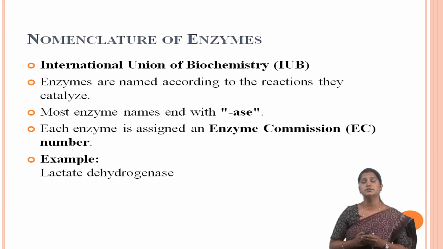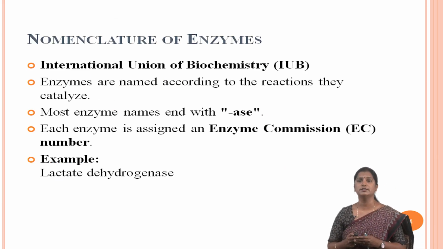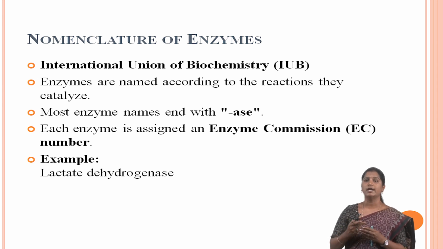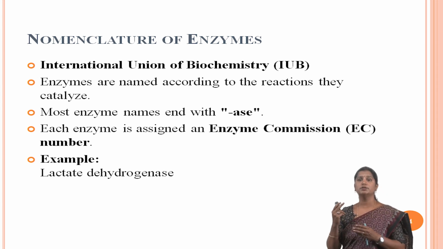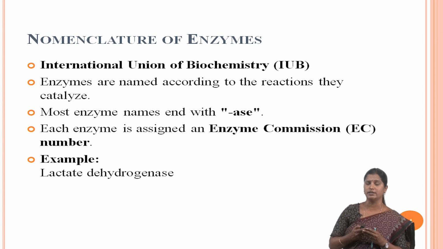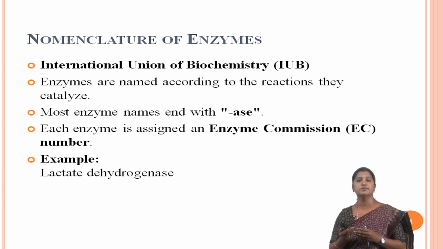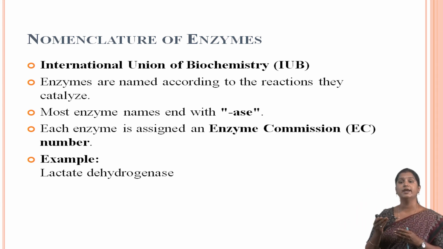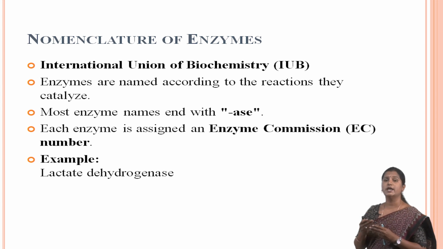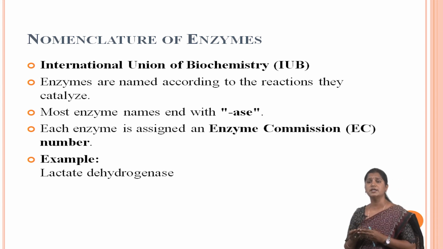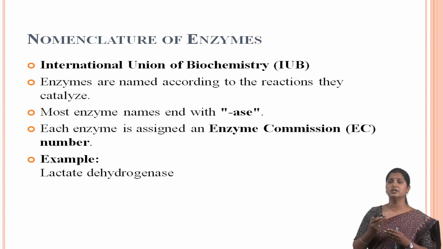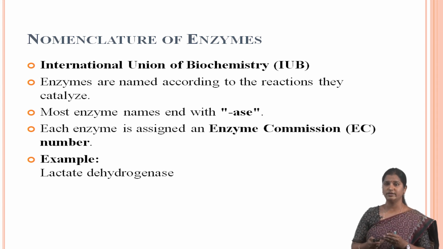And next we are going to see the nomenclature of enzymes, by the International Union of Biochemistry (IUB). Enzymes are named according to the reactions they catalyze. Most of the enzyme names end with ASE, and each enzyme is assigned an Enzyme Commission number, that is the EC number. For example, lactate dehydrogenase.